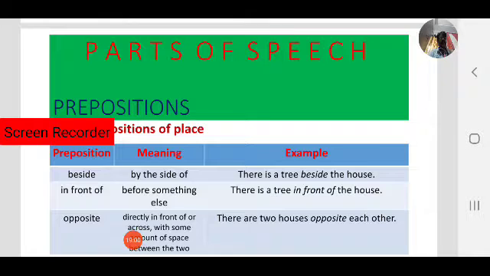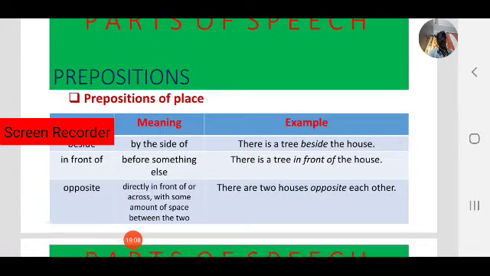Opposite. Here also you have to observe where to use in front of and where to use opposite. Opposite is directly in front of or across, with some amount of space between the two. So some amount of space is required. There are two houses opposite each other. What is the space between? A road. So those two houses are opposite to each other, and in that case we use opposite.